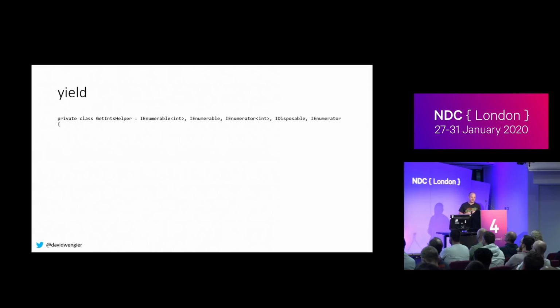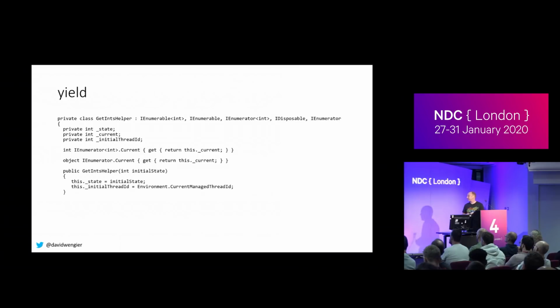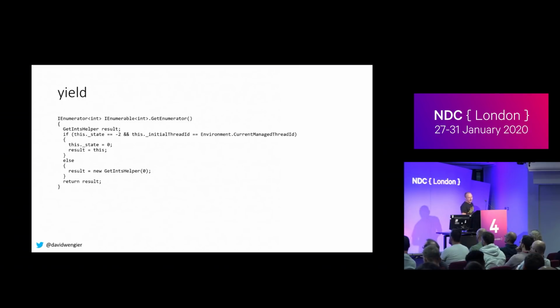Our helper implements every interface, because it should, I guess, to be thorough. And it has a few fields. It has a state field, which kind of spoils the fun, gives the game away. It has a current, because it's an enumerator, it has a value. Has an initial thread ID, because we're going to do some threading, although not much, it's okay. It has to implement some things from an interface, that's fine. It has a constructor, which gets the initial state, which was -2, very good. And it captures the current thread. Has a Dispose method, which doesn't do anything, and it has a Reset method, which doesn't do anything, because nobody ever calls Reset. And then it has a GetEnumerator method, which starts to get a bit, ooh.